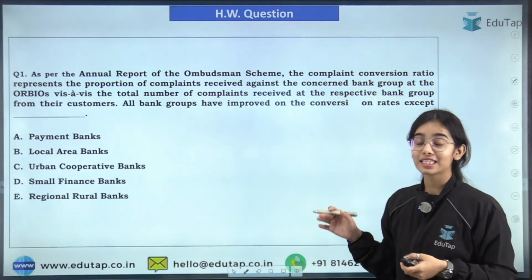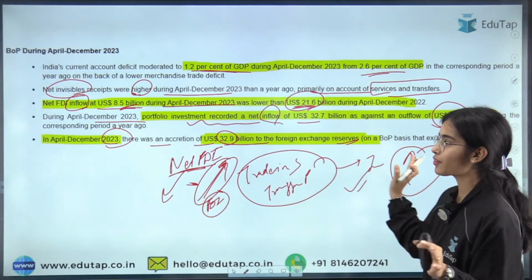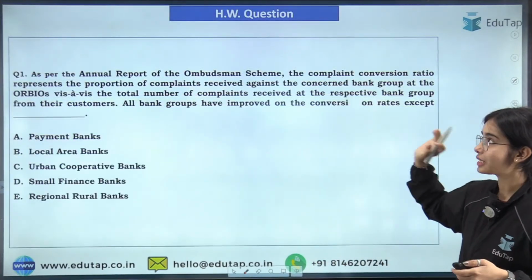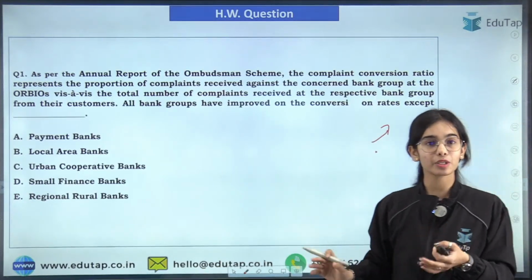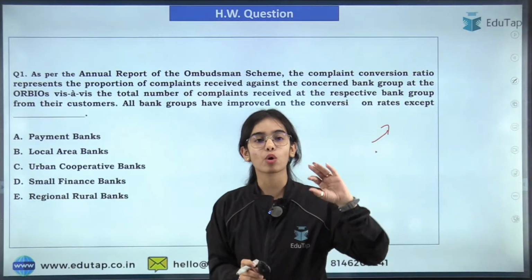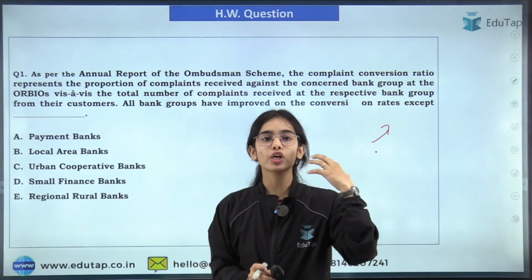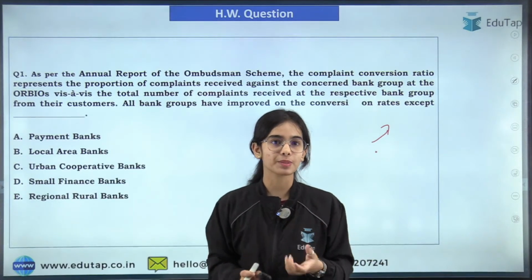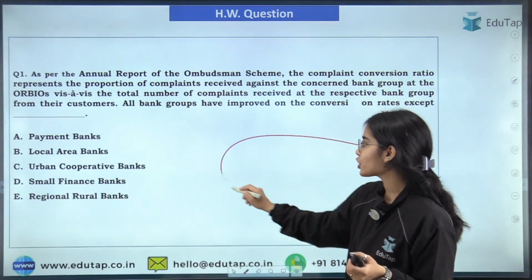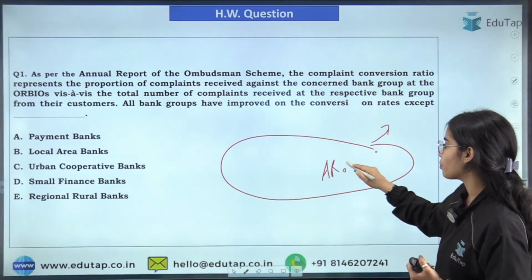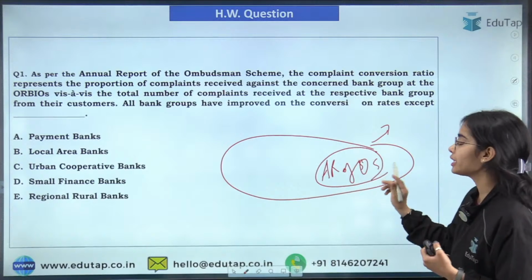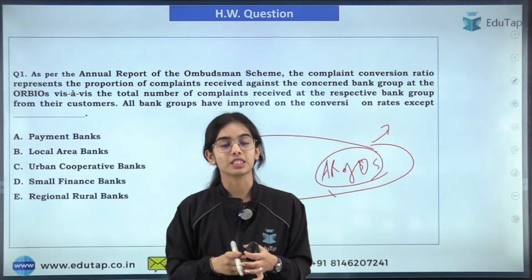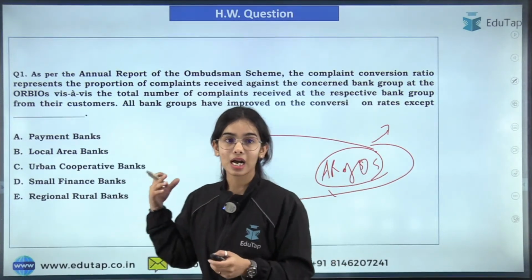So next is the homework question. This is it, we have completed all our questions for today. Now coming to the homework question, I hope you will easily be able to answer this question if you have seen the session on the annual report of the Ombudsman scheme. If you are not aware of the data points, if you do not have an understanding of the annual report of the Ombudsman scheme, I have taken a complete session of 1 hour on it, where we discussed the important data points. So this is the homework question. I hope you will be able to answer this question.